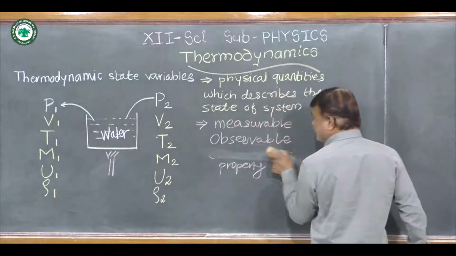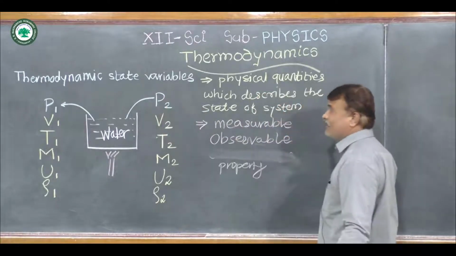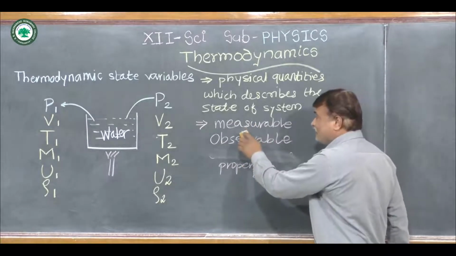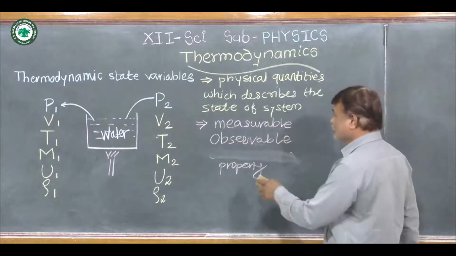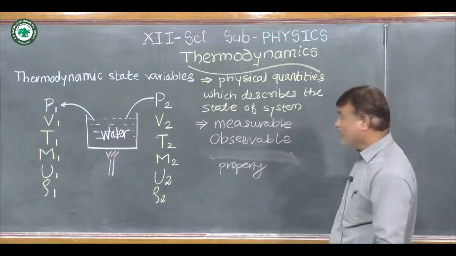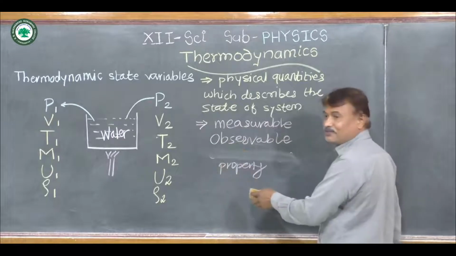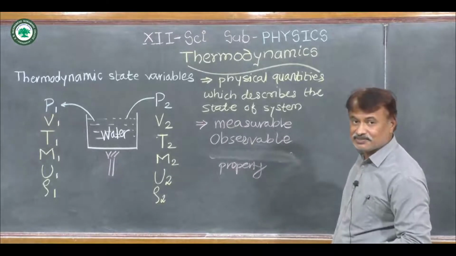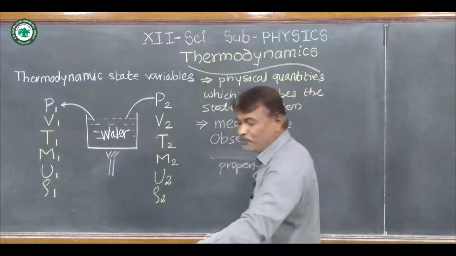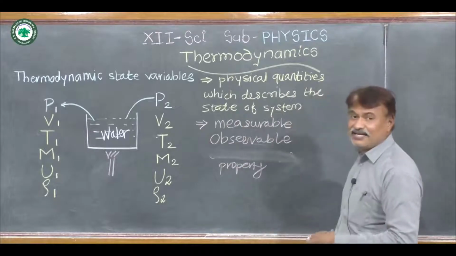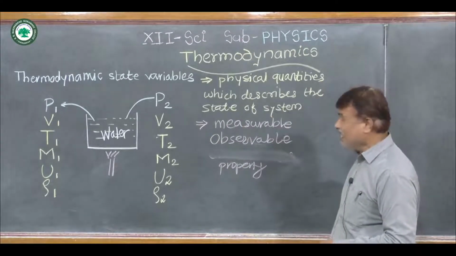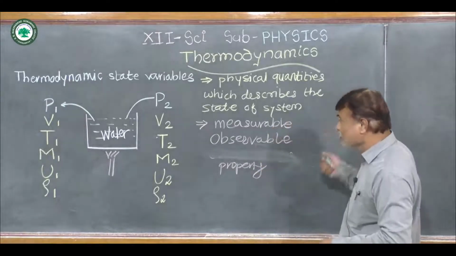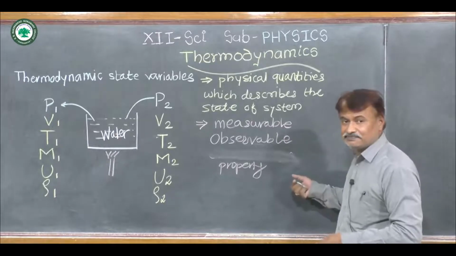In other words, we can say that these thermodynamic state variables are macroscopic, and that's why we can measure them, we can observe them, and we can characterize them, we can find out the property of these state variables. These are the macroscopic observations for the state variables, and this holds when the system is uniform, in equilibrium.